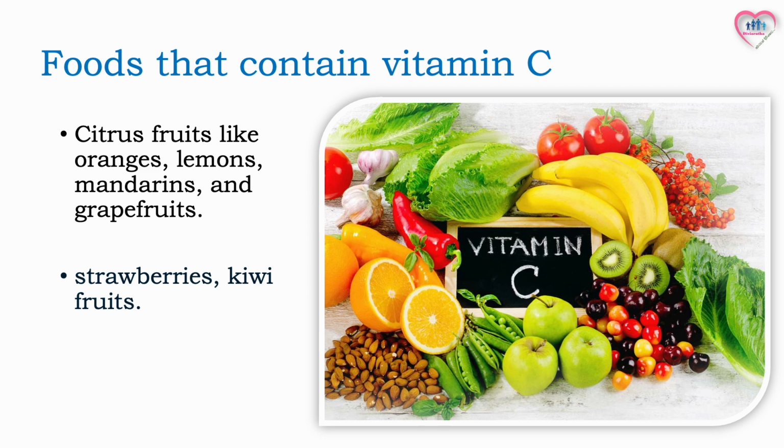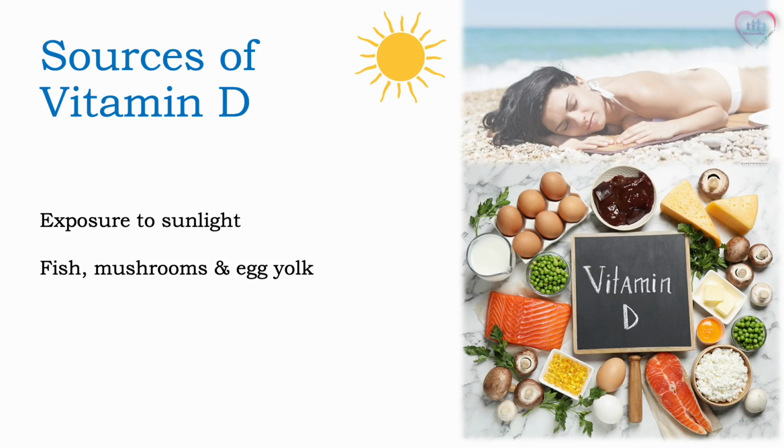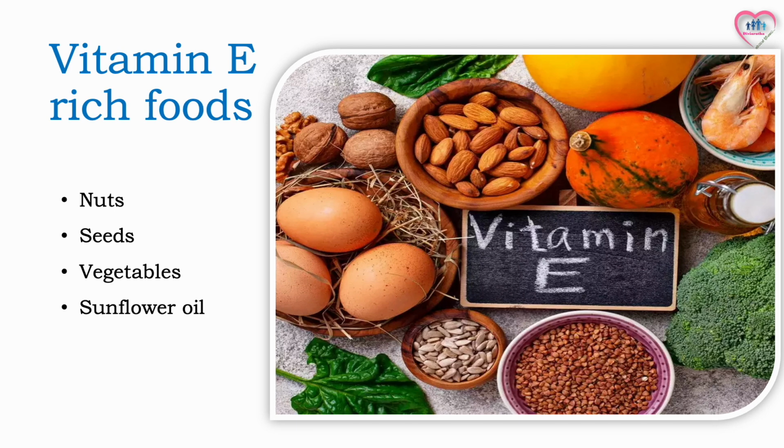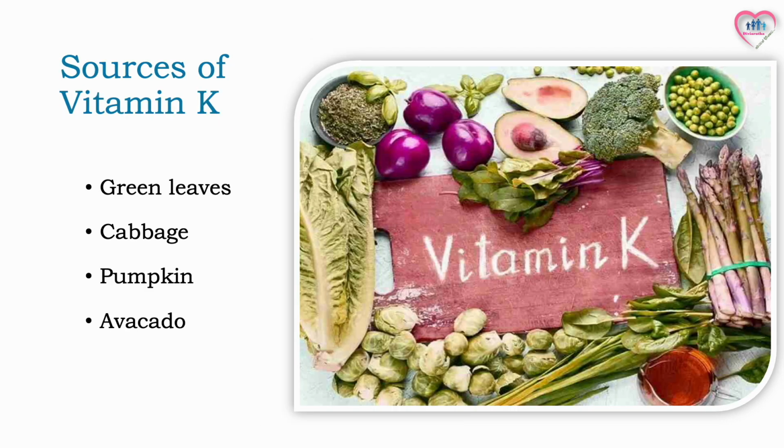Vitamin C is abundant in citrus fruits like oranges, lemons, mandarins, and grapefruits, and strawberries. Kiwi fruits also contain high amounts of vitamin C. An easy way of getting vitamin D is to expose your body to sunlight, which produces vitamin D in your body. Among the foods, fish, mushrooms and egg yolk contain vitamin D. Vitamin E can be found in nuts, seeds, vegetables and sunflower oil. Some sources of vitamin K are green leaves, cabbage, pumpkin and avocado.